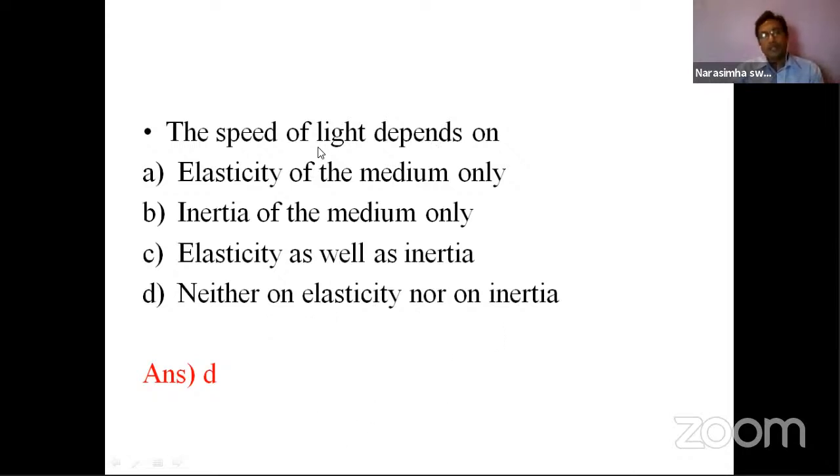So the speed of light depends on neither of these two, neither elasticity nor inertia. It is no way concerned to this scenario. These are only medium properties, material properties. But the speed of light, wherever the refractive index permits, where the material has permittivity, it can pass through. Right. So option D is correct.